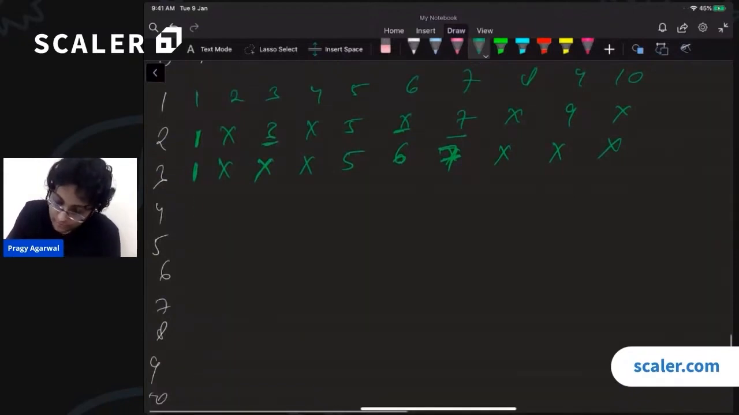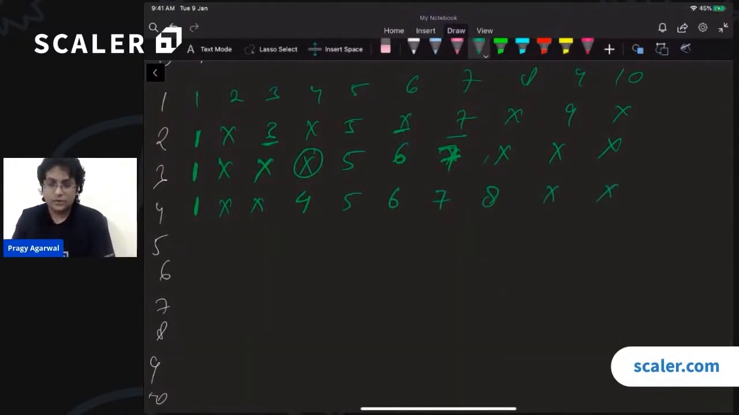So in the fourth step, we will keep 1. We will not touch this. We will not touch this. This was closed, so we will open it. We will not touch this. We will not touch this. We will not touch this. This was closed, so we will open it. We will not touch this, and we will not touch this. And so on and so forth.